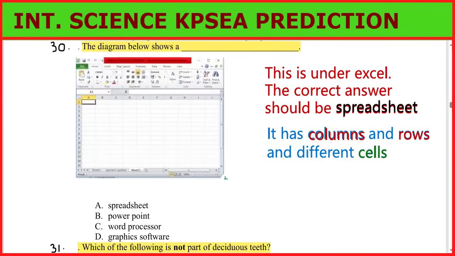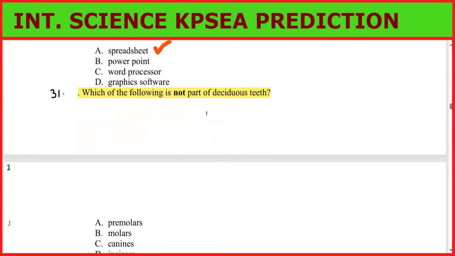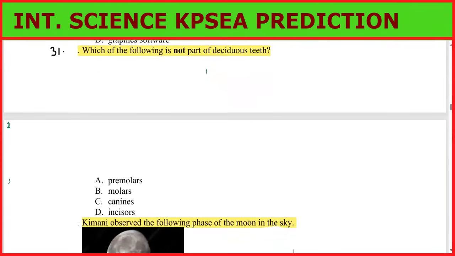It has columns and rows. Columns are the verticals and rows are the horizontals. And each has different cells. So these are the cells. So the correct answer is spreadsheet. Number 31, before we finish, number 31, which of the following is not part of deciduous teeth?